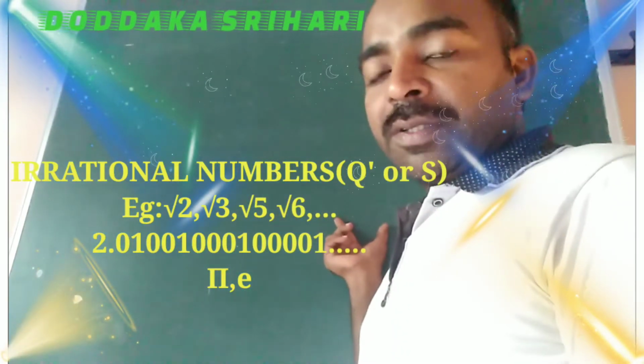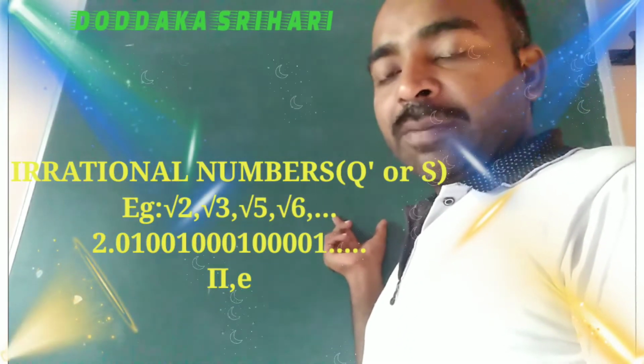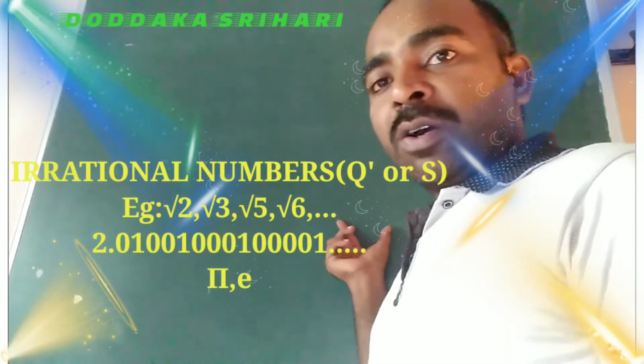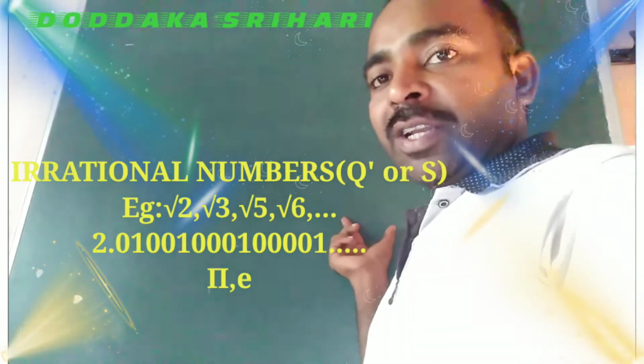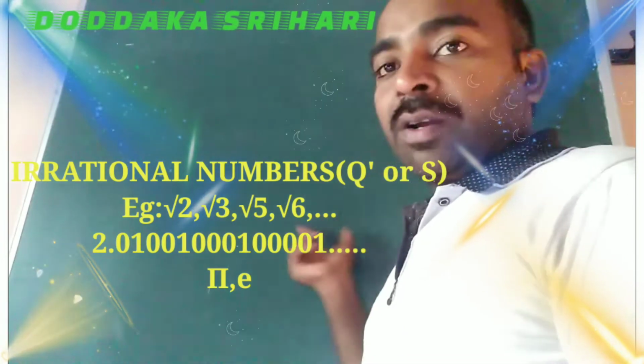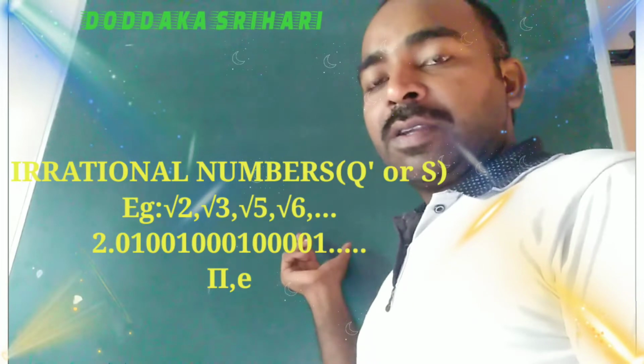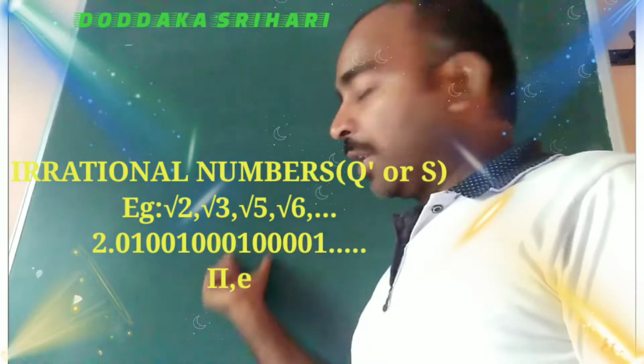Next, irrational numbers. Irrational numbers, which are denoted by Q dash or S, are numbers which are not rationals. Those are called irrationals. So these are the types of examples.